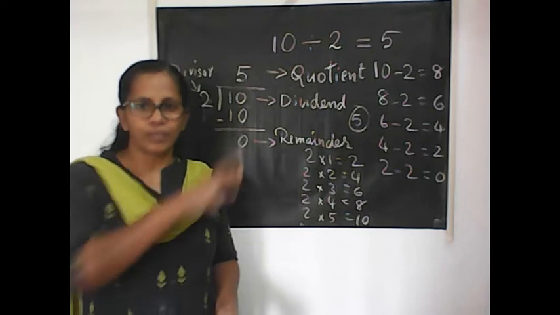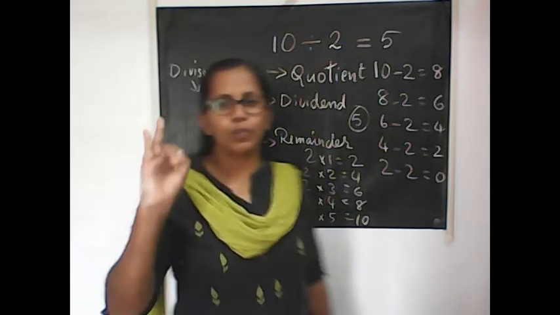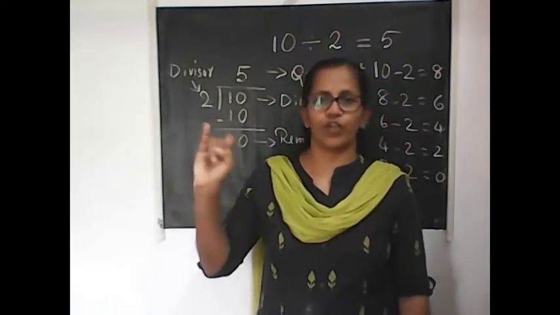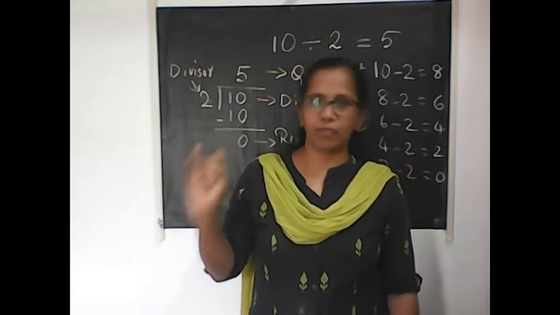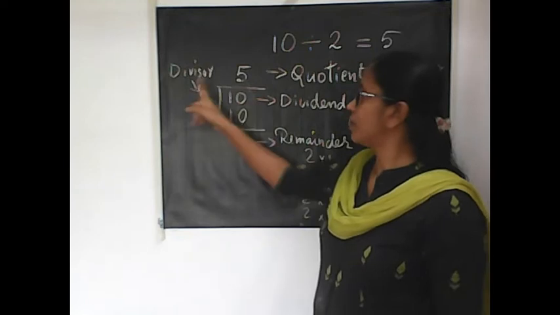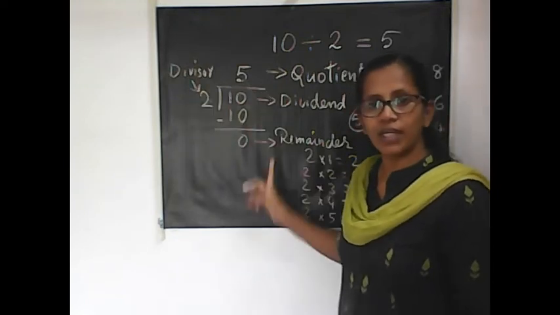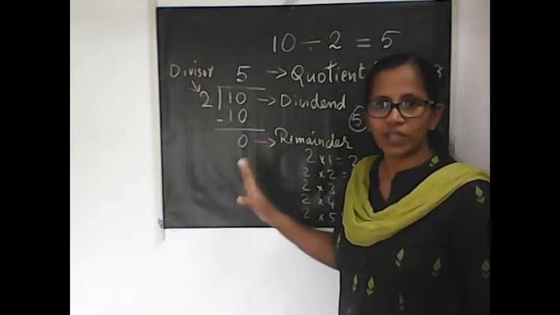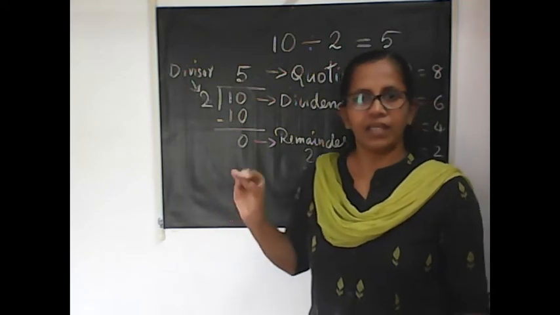So from these things, you should learn two things. First, what is division: division means repeated subtraction. Then the four related terms: dividend, divisor, quotient and remainder. I hope this much is clear for you. These are the main terms.